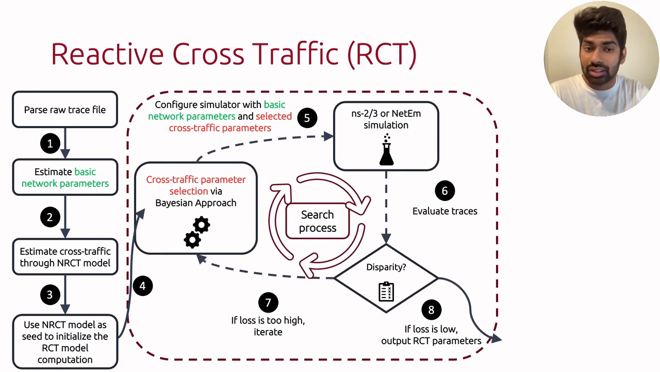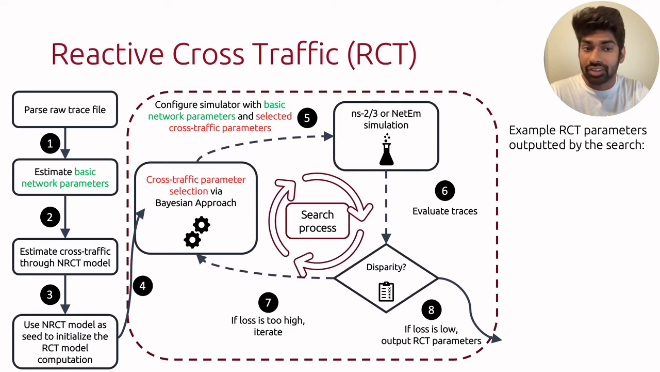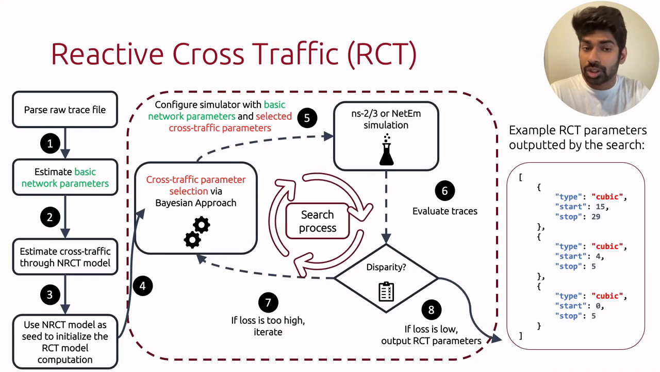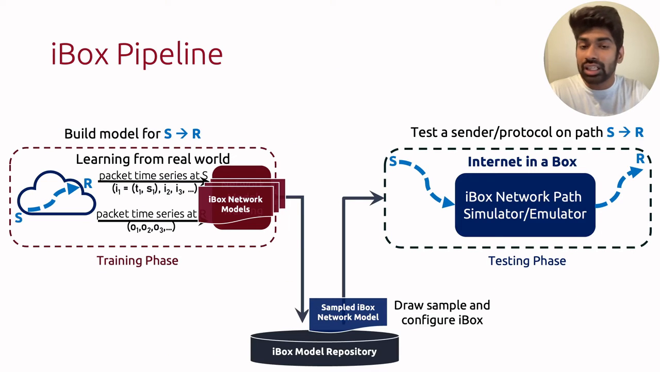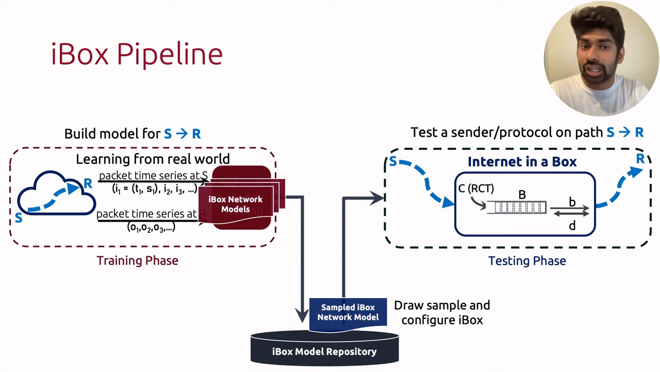Here's an example of an RCT configuration obtained via this approach. The configuration specifies 3 flows, all cubic, which start and stop at different times. Now finally, putting all this together, it should be clear that the iBox model we introduced in the beginning is basically a simulator parameterized by network parameters like bottleneck bandwidth, buffer size, propagation delay, and crucially the reactive cross-traffic.